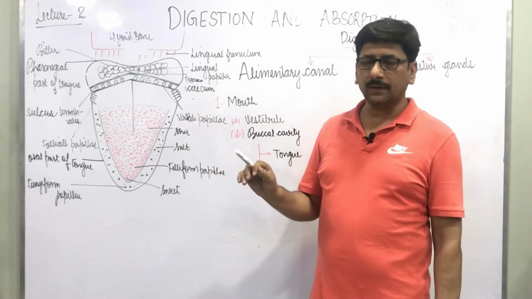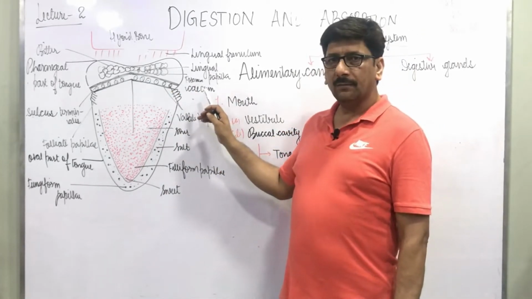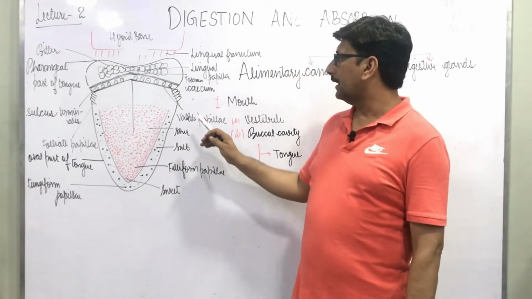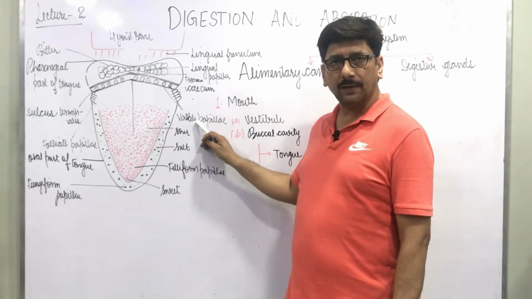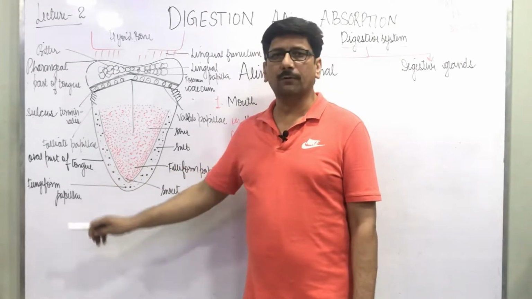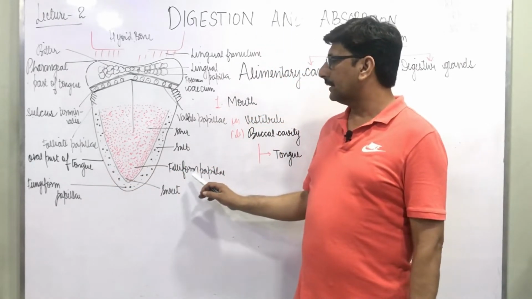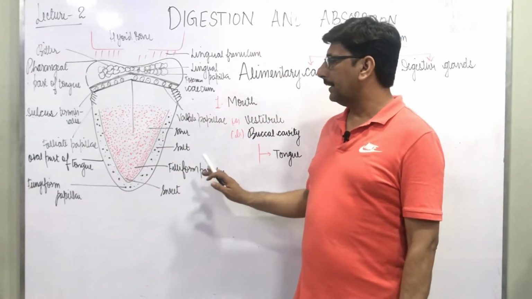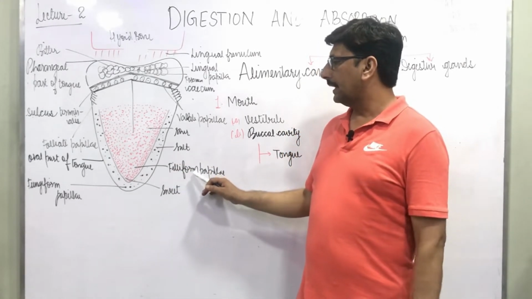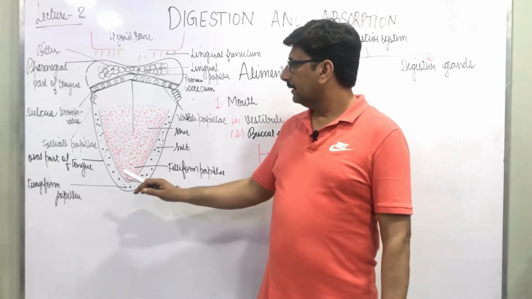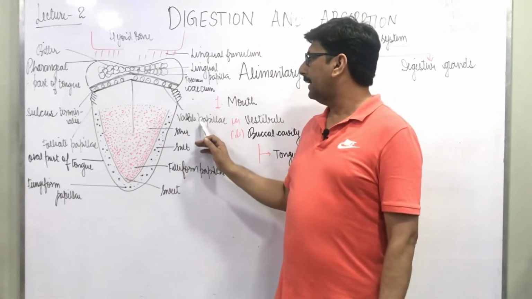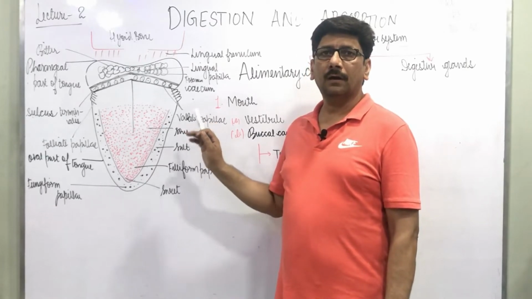Again we will discuss the topic of the papillae. Functional papillae are of 3 types. The largest are the vallate papillae, second are the fungiform papillae, and third are the filiform papillae. Filiform papillae are the smallest and have no taste bud. But fungiform contain about 5 taste buds, and the vallate papillae contain about 100 taste buds.